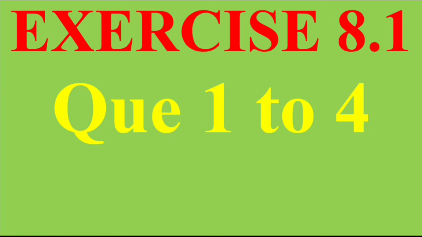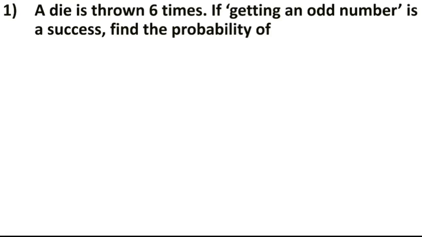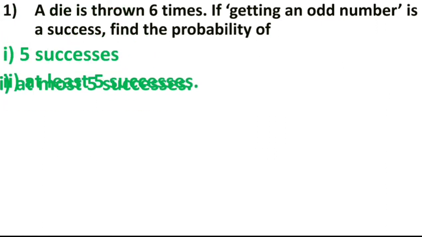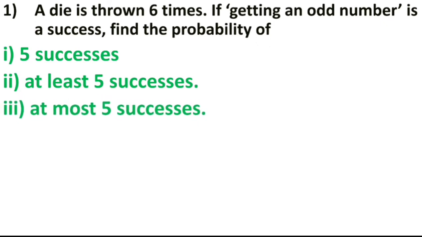Let's start exercise 8.1, question number 1 to 4. Question number 1: a die is thrown 6 times. If getting an odd number is success, find the probability of 5 successes, at least 5 successes, or at most 5 successes. There are 3 sub questions.